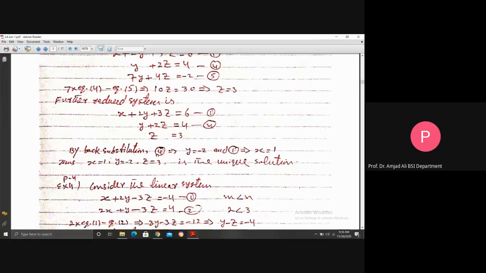See here, we discussed the case where m is equal to n. Sometimes the solution exists, sometimes the solution does not exist. If the solution exists, that solution is unique. And when the solution does not exist, the reason we discussed above. It means that for m equal to n, a solution may or may not exist.